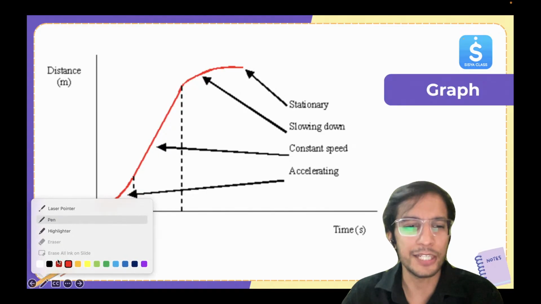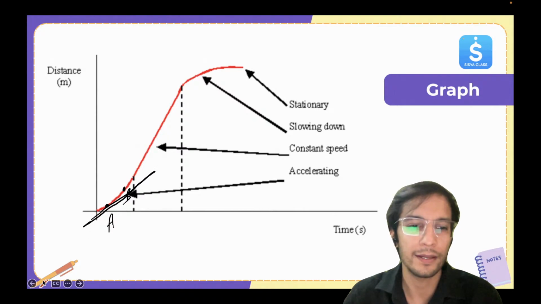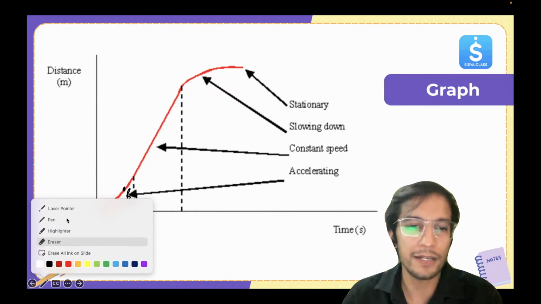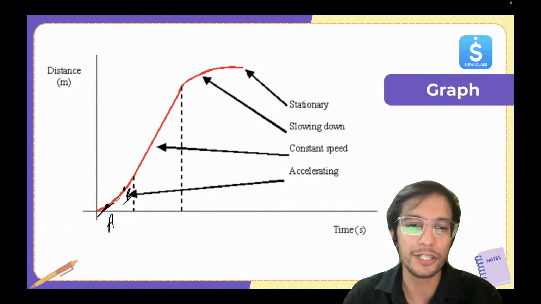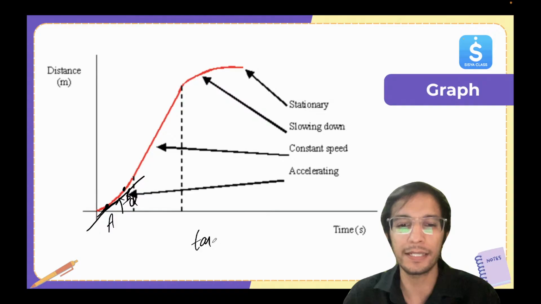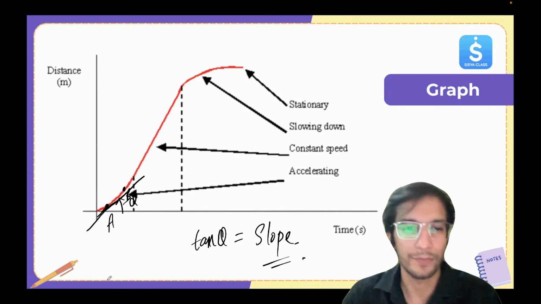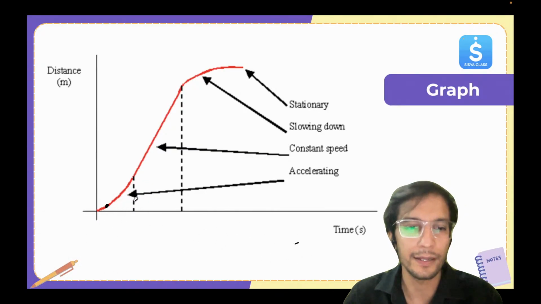Take any point. Let me change the color for you. Let's say we take this point A, or we take this point B. So if I want to draw the slope at A, I will draw a tangent here. So the tangent will look something like this. Let me draw once again for you. It should be a straight line just touching A. And this is making angle theta. So the slope at point A will be what? It will be tan theta of this angle. Okay, that is slope.